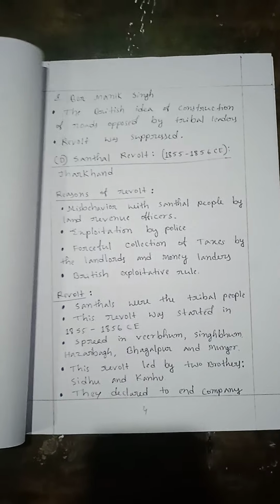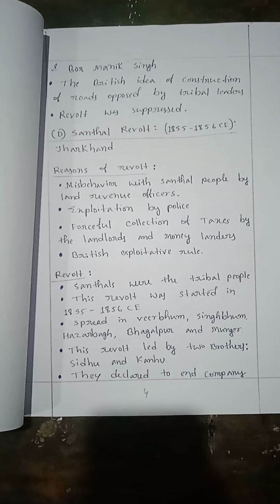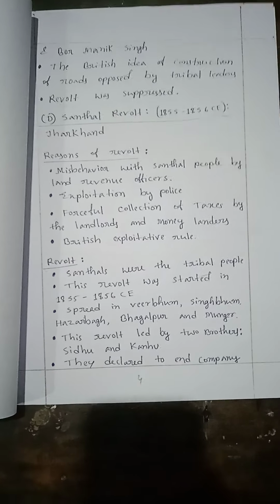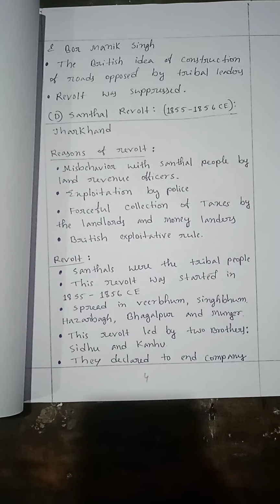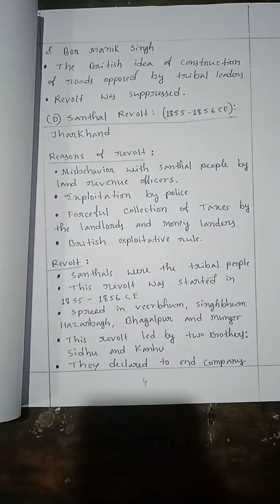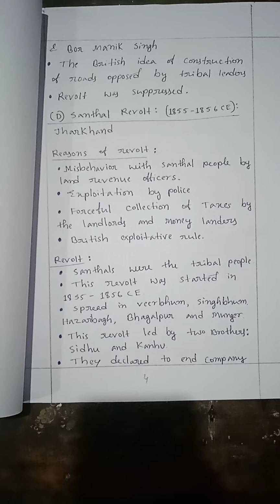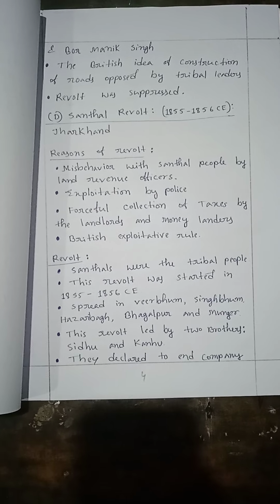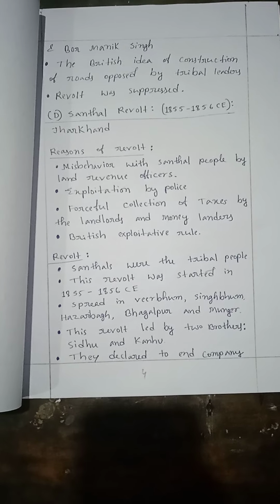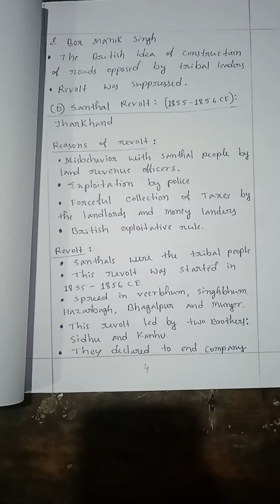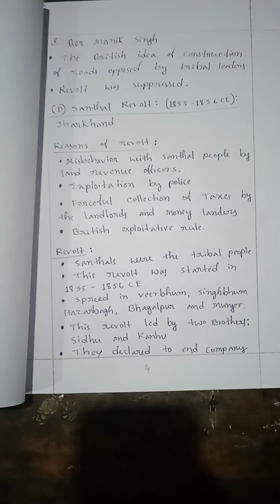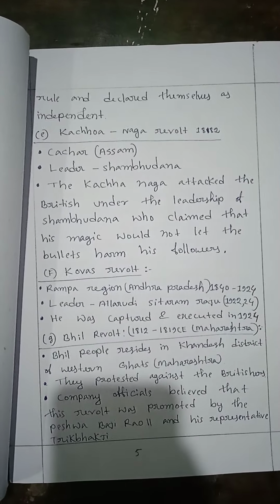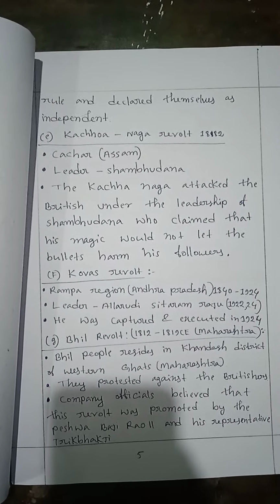Revolt. Santals were the tribal people. This revolt started in 1855 to 1856. It spread in Birbhum, Hazaribagh, Bhagalpur, and Munger. This revolt was led by two brothers, Sidhu and Kanu. They declared an end to Company rule and declared themselves independent.